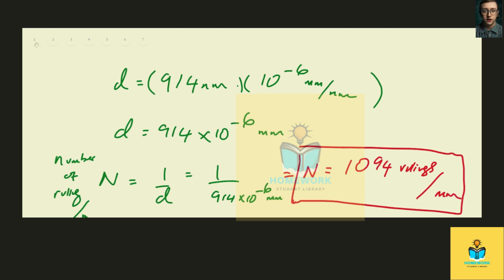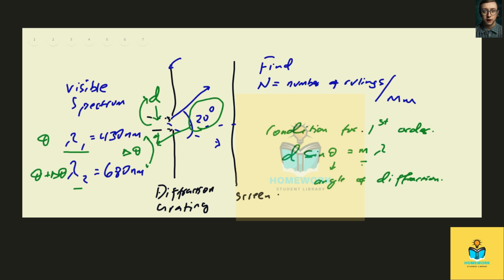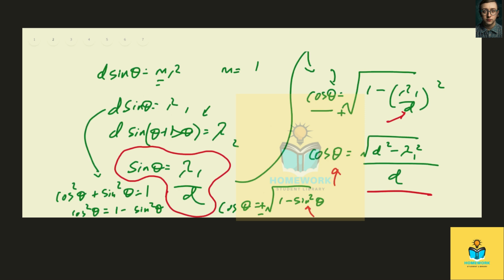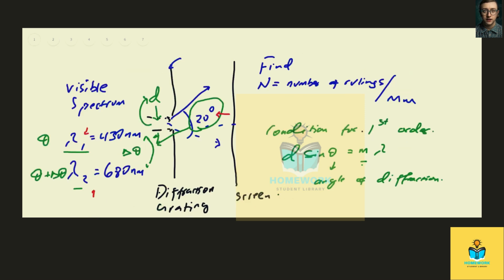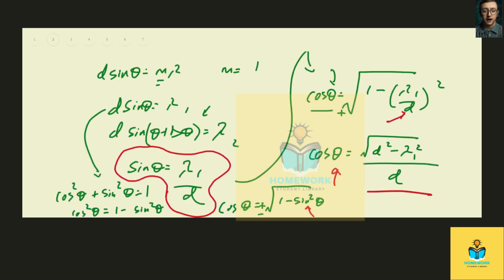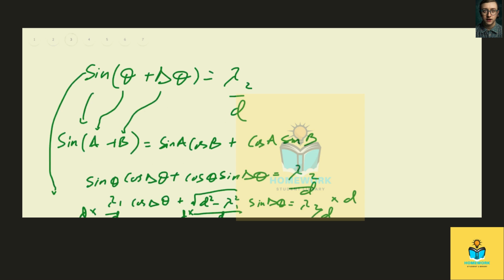So once again, we had a problem. We're given delta theta, which is the angle between lambda 1 and lambda 2. Our goal is to find the number of rulings per millimeter. d sine theta equals m lambda for first order. That helps us solve for sine theta. And then using the identity cosine squared theta plus sine squared theta, we're able to solve for cosine theta. Using another identity, we get lambda 2 over d and simplify it.